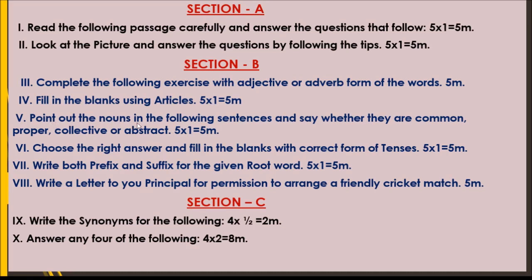Next, point out the nouns in the following sentences and say whether they are common noun, proper noun, collective noun or abstract noun. So these are the types of nouns. Common noun means what? Proper noun means what? Collective noun is a group of nouns, like a flock of sheep, a bunch of flowers or a bucket of flowers.